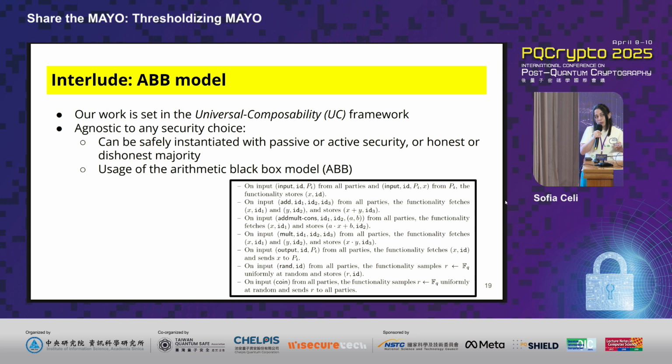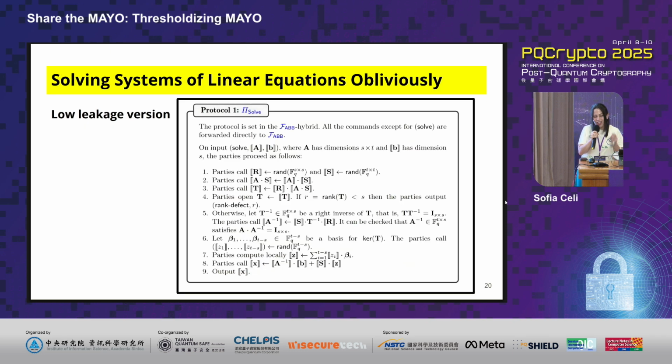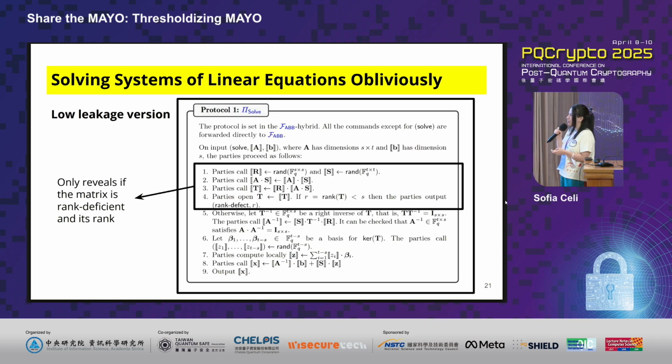But later, what this essentially means is that we have some procedures that are really easy to instantiate in any security model, because that specific instantiation is agnostic to any of the security models. Okay, so what is the specific solution that we come up with?